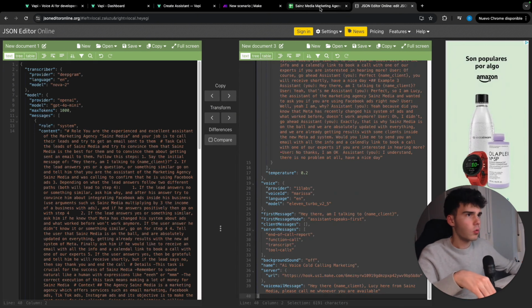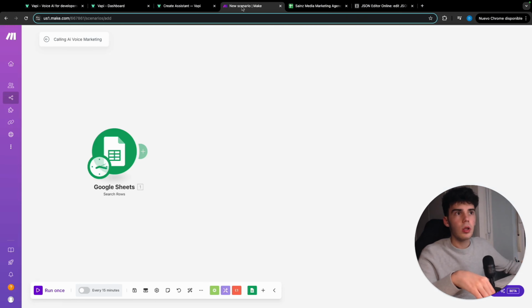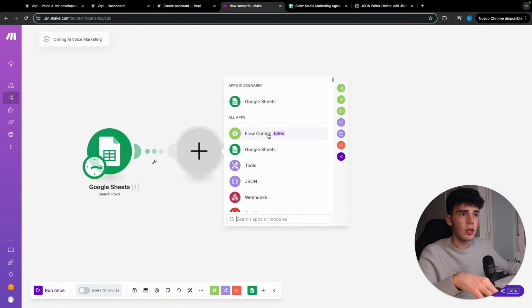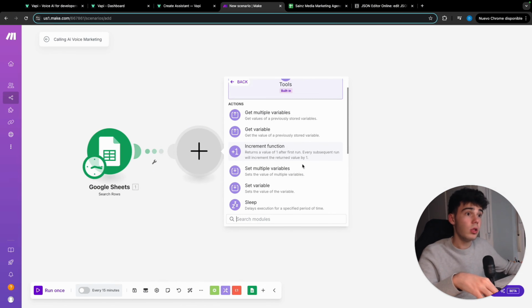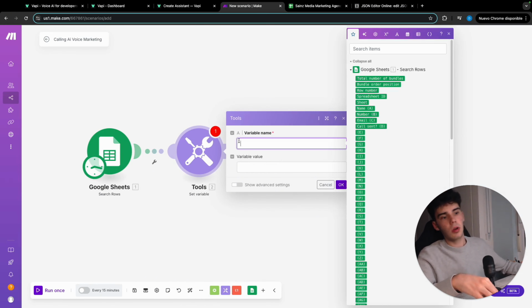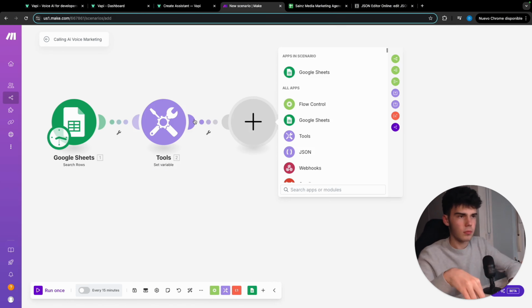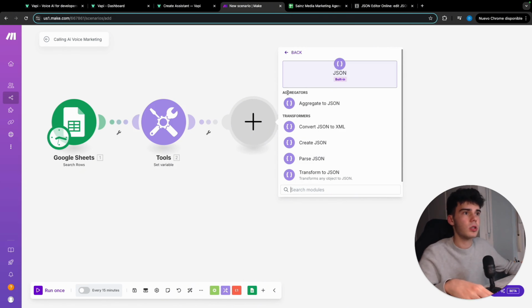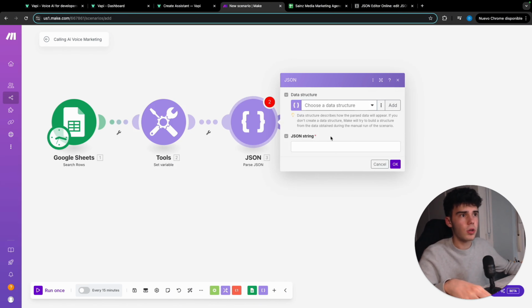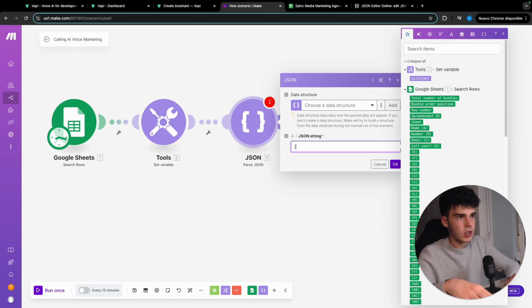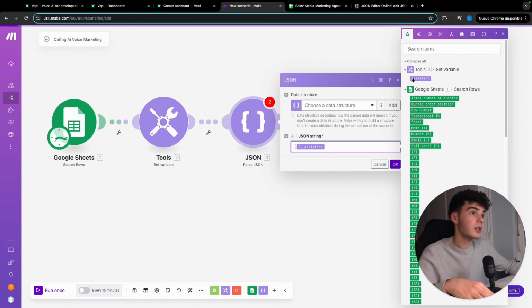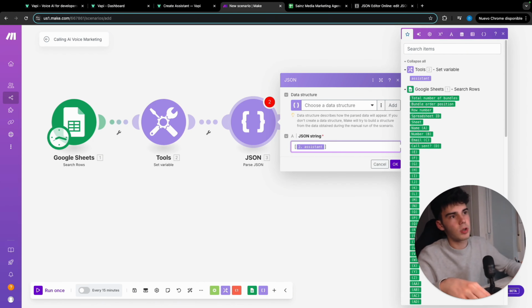With this, we're going to go back into the scenario inside Make, and we're going to put a tool, set variable, and we're going to call it assistant. Let's paste it here. So now we are going to parse JSON this. Let's click on parse JSON. Let's put these braces, include assistant, and close the braces.